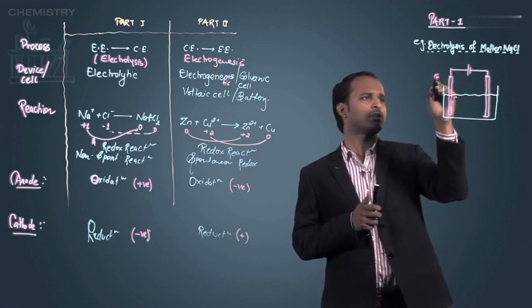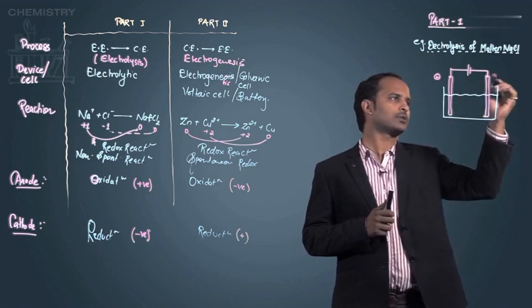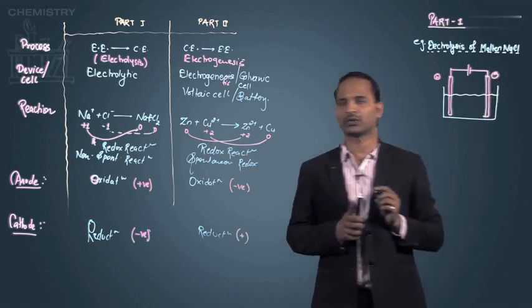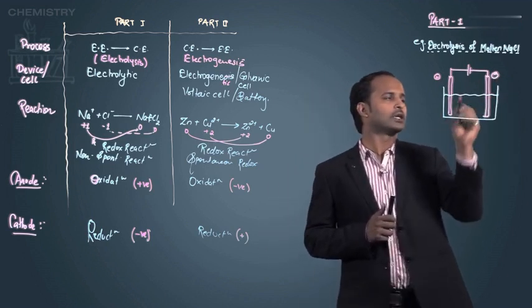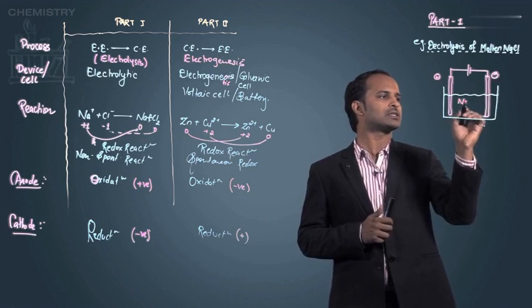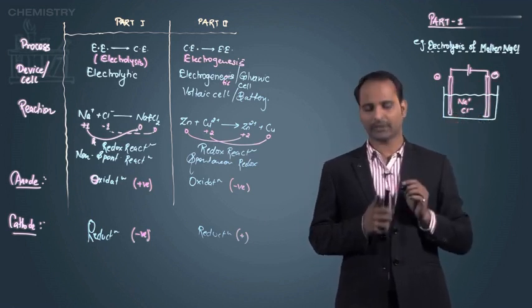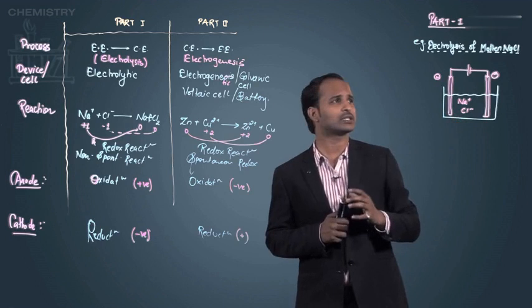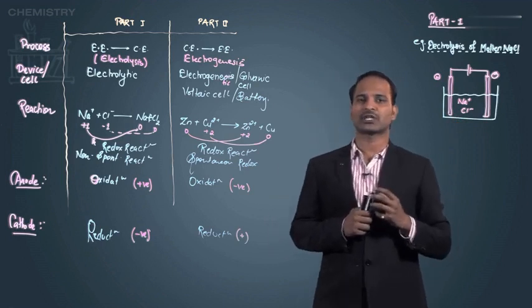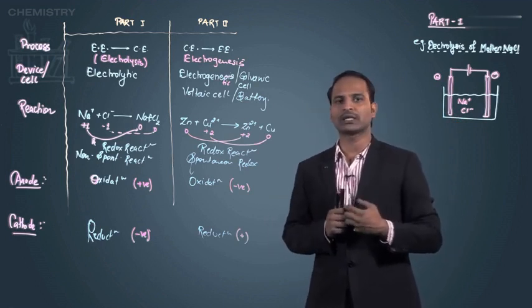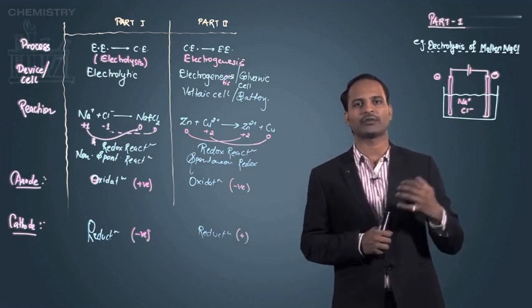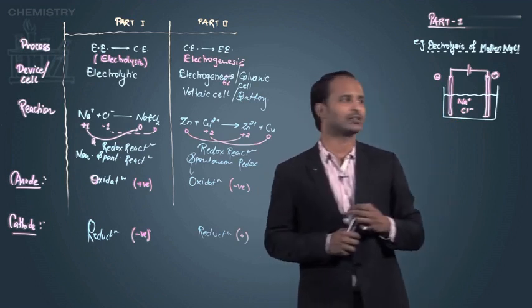This is the positive electrode connected to the positive terminal of the battery. This is the negative electrode connected to the negative terminal of the battery. Here we have taken the molten NaCl, that means inside there are Na plus and Cl minus ions, a large number of them, in a liquid state. Due to heating, all the NaCl has been separated, so ultimately we have a large number of Na plus ions and Cl minus ions.